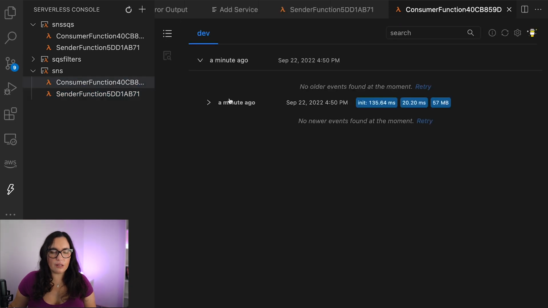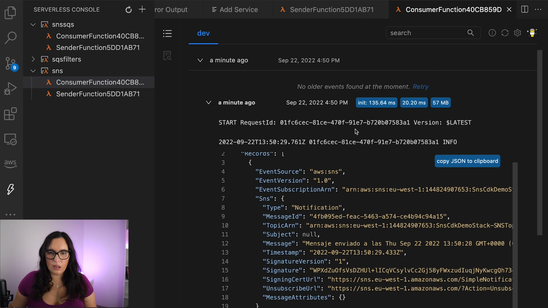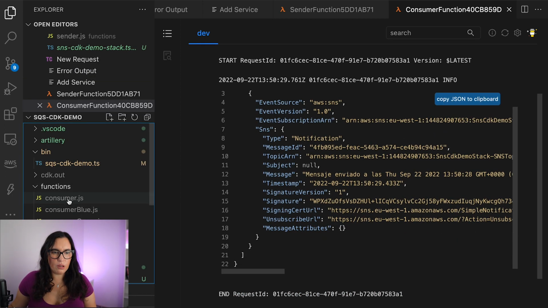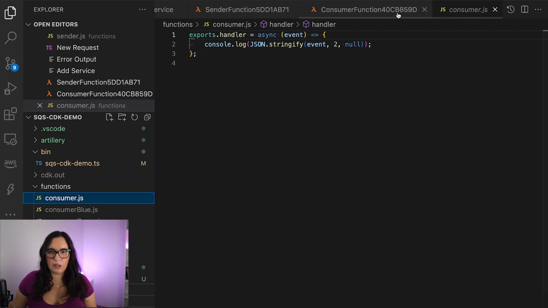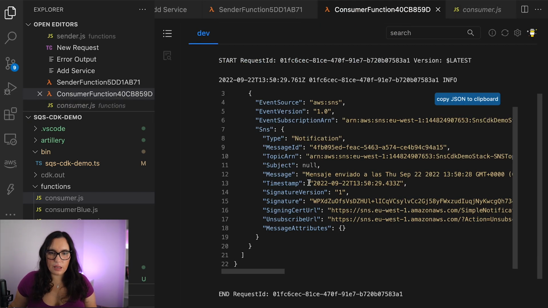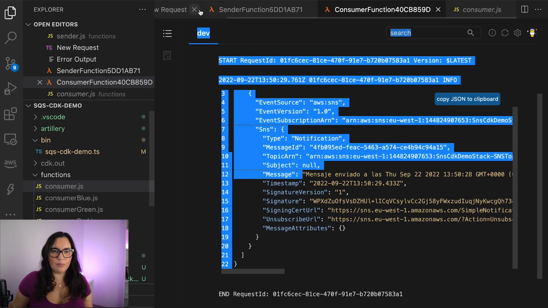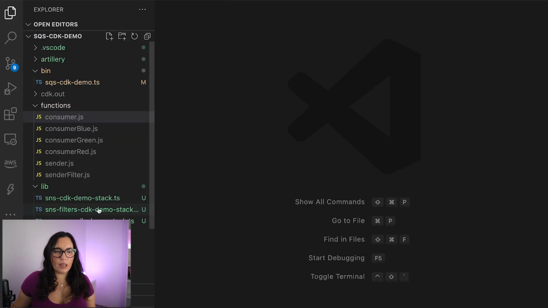It got triggered, so that's good. This is working, and you can see that this is the event. The consumer function I didn't show it to you, but it's basically just printing the event. That's why I didn't show it. And this is the event that it got. And here is the message. The message was sent at this time, blah, blah, blah. So that's good. This is working. First step done. So let's go and check the next level.